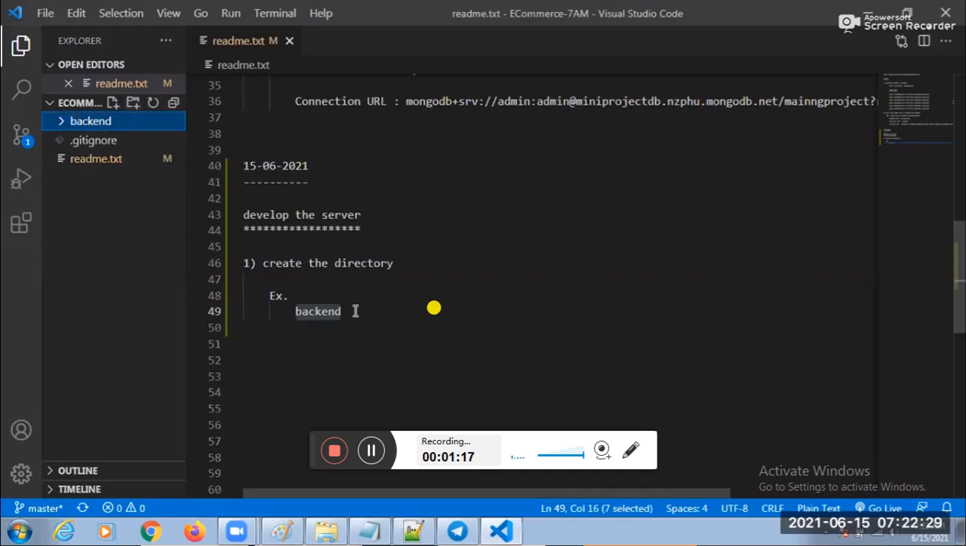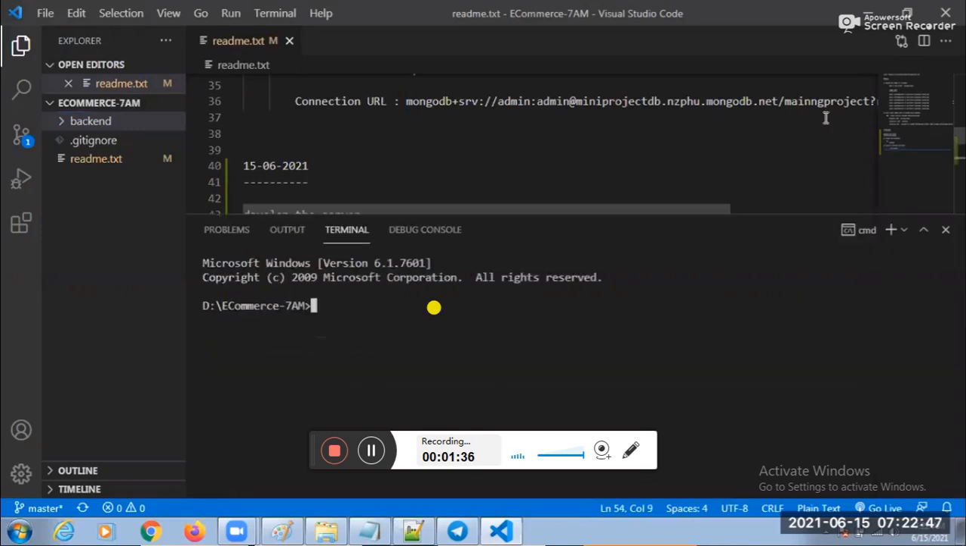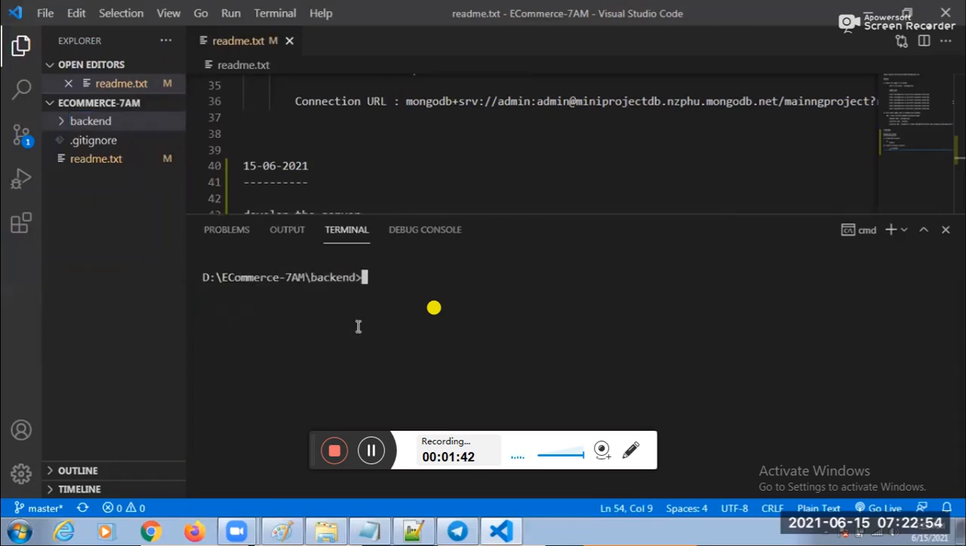Next one, second one. Switch to the backend directory. How can I switch to the backend directory? Like I am saying, cd space backend. cd space backend, automatically we can switch to the backend directory.